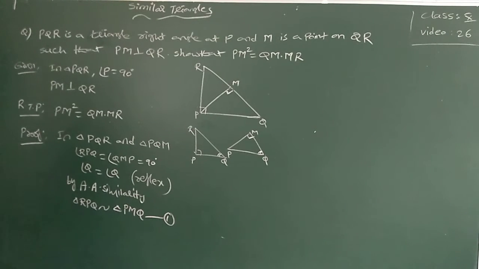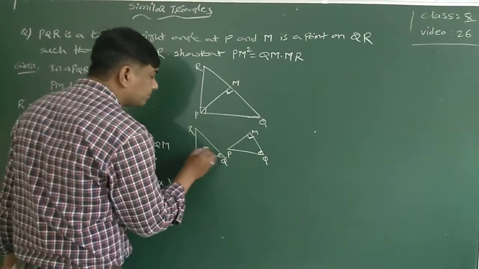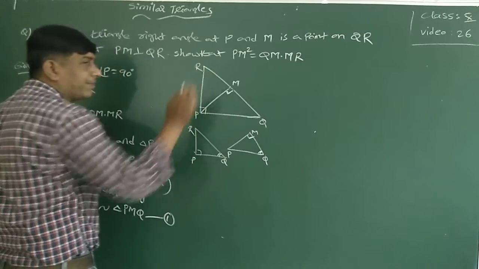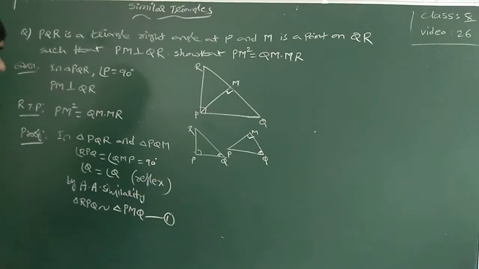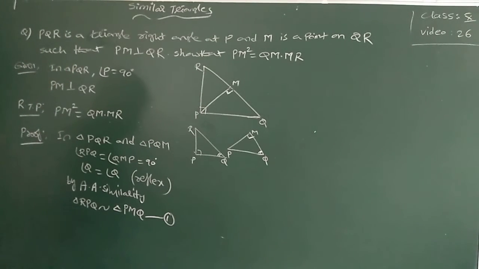Triangle RPQ is similar to triangle PMQ. So now again one more time, this triangle and this triangle compare.